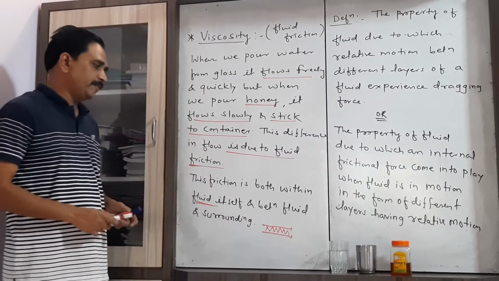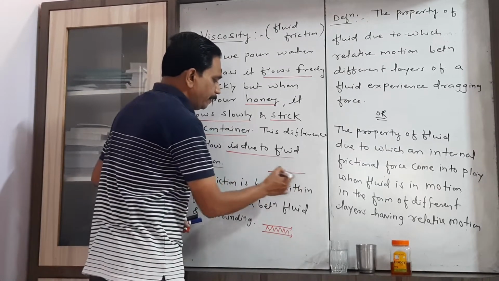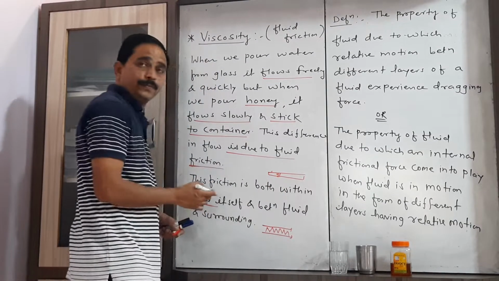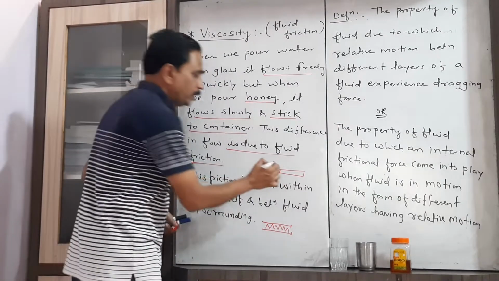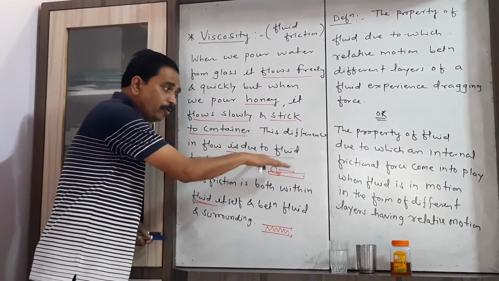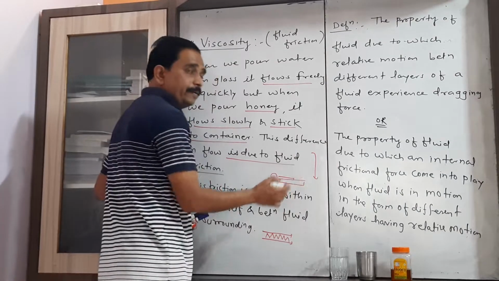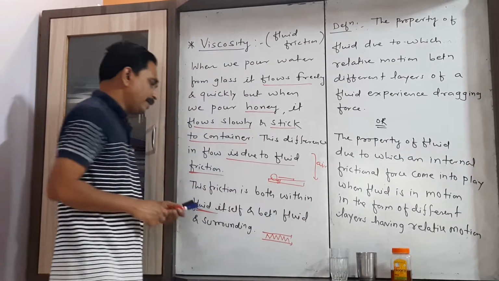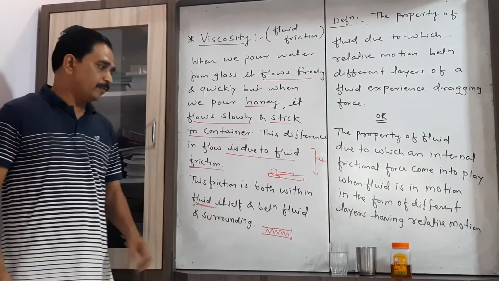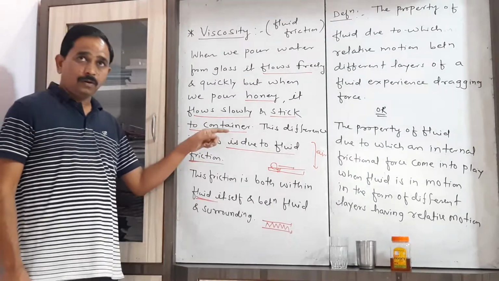causes this fluid friction. At the same time, consider the flow of the fluid over a particular surface, suppose this is a glass plate, and we pour honey or water and it flows over that surface, or when we pour that fluid in the surrounding medium, that is air, then that surrounding medium, the medium in contact with the fluid, also plays an important role in opposing the motion of the fluid.